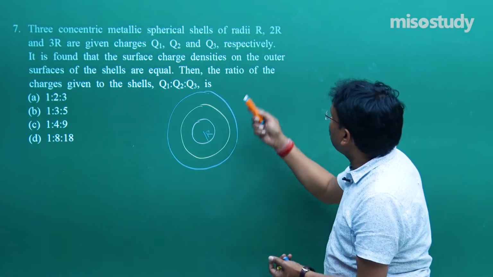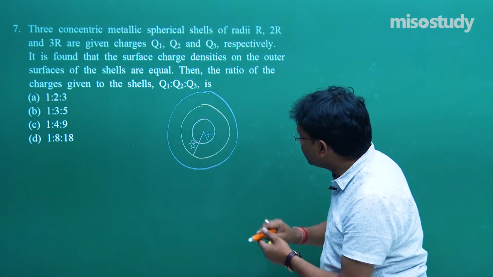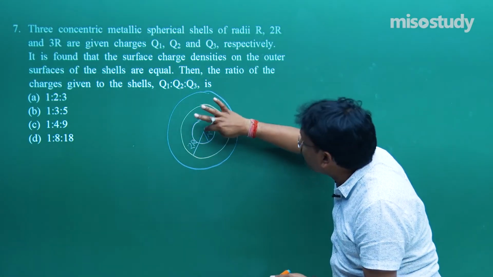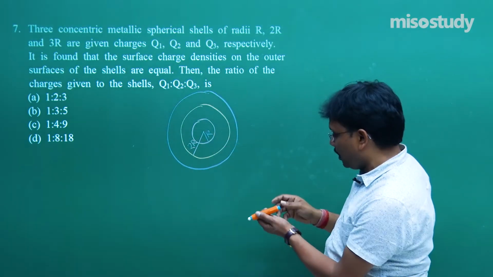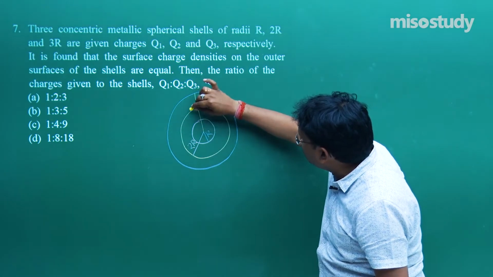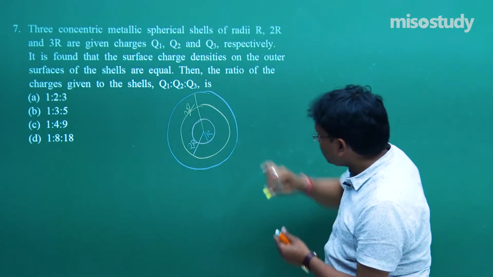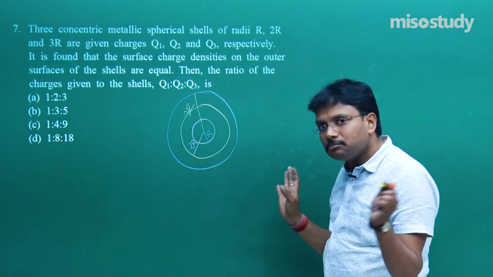Yellow, let's say 2r, and don't make the mistake, the center point is common. It is given concentric, so the center is going to be common, and finally it's going to be 3r. R, 2r, 3r, clear?